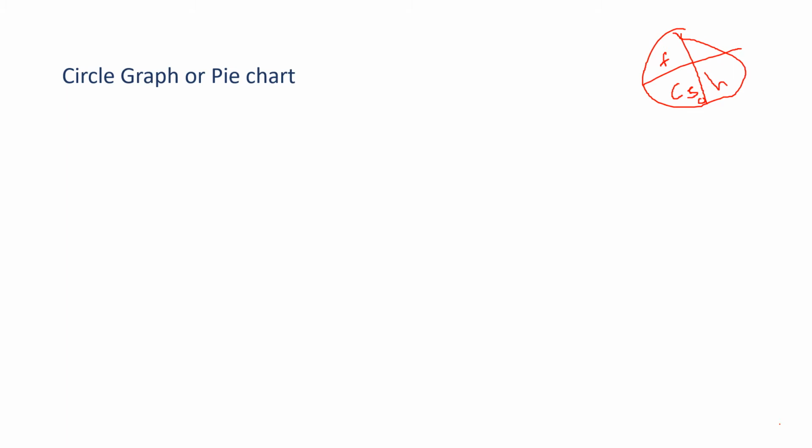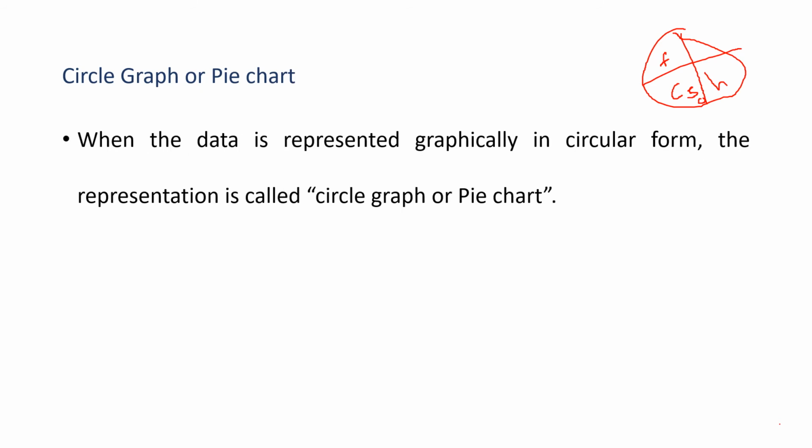In some questions they give the information and ask us to represent that information in the form of a pie chart or circle graph. So let's see the definition. When data or information is represented graphically in a circular form, that is this circle, it is known as a circle graph or pie chart.